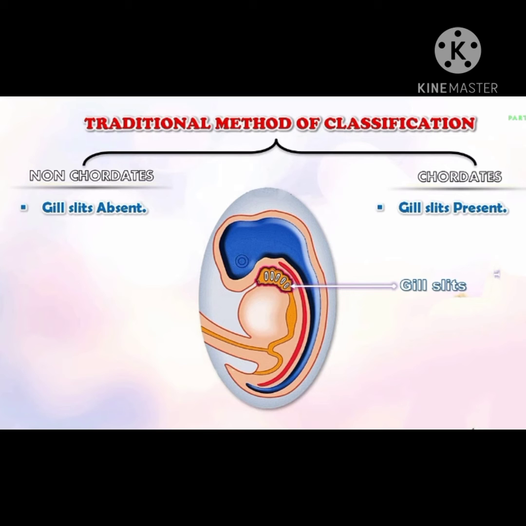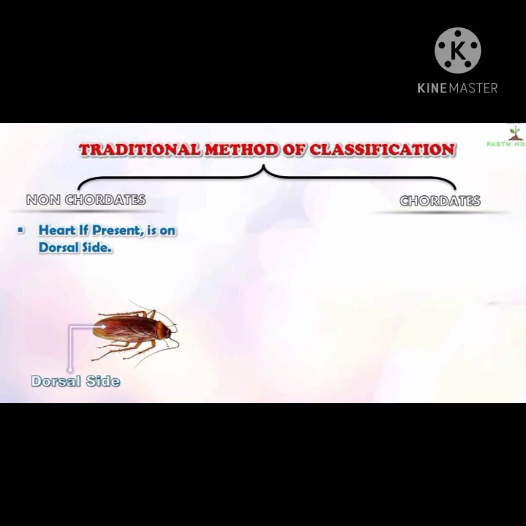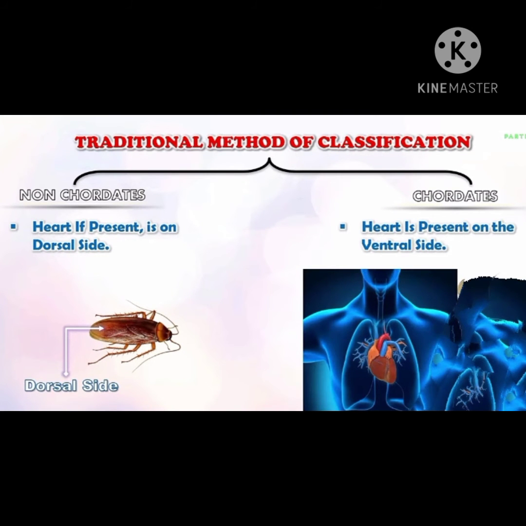When the embryo grows into a child, gill slits are converted into lungs for respiration. In non-chordates, if a heart is present, it is present on the dorsal side, that is on the back side. In chordates, the heart is present on the ventral side, that is in front. These are some characteristics of the traditional method of animal classification.